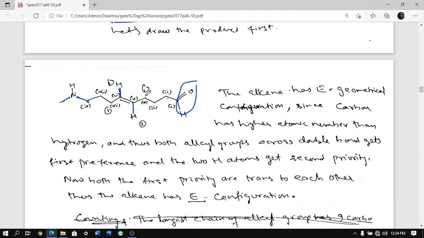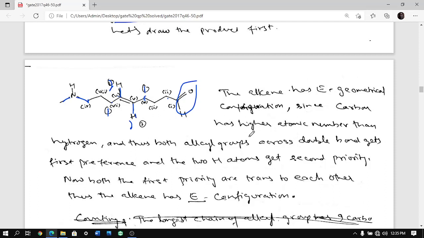Carbon has atomic number of 6, whereas hydrogen has atomic number of 1. So in between these two, carbon gets higher priority, hydrogen gets second priority, whereas here again carbon gets first priority, hydrogen gets second priority. So you are having this kind of system.